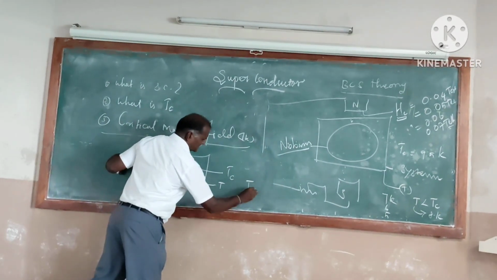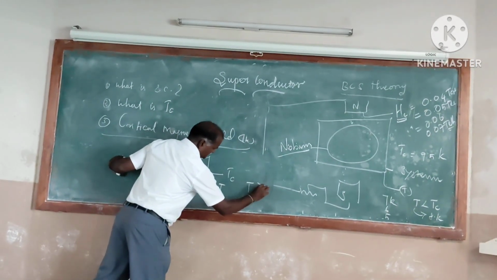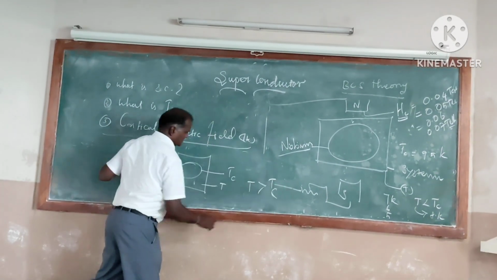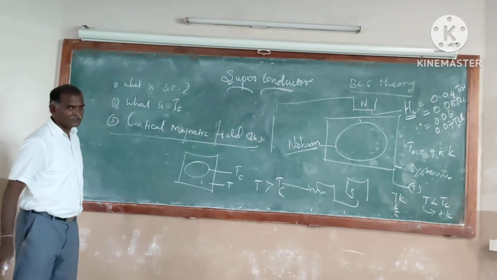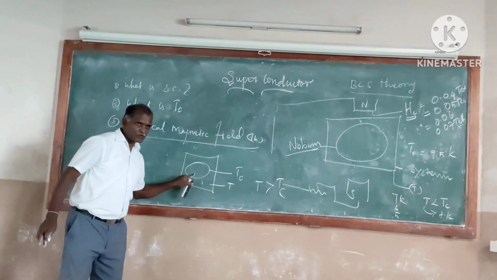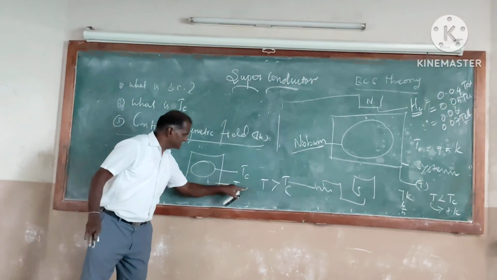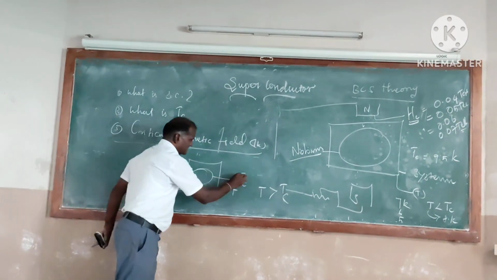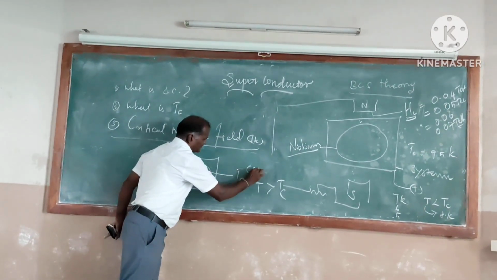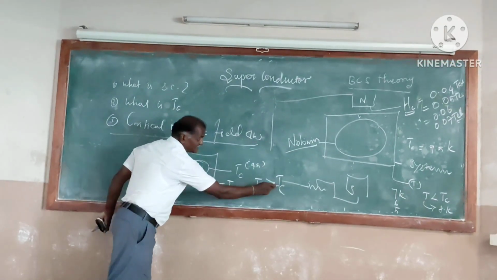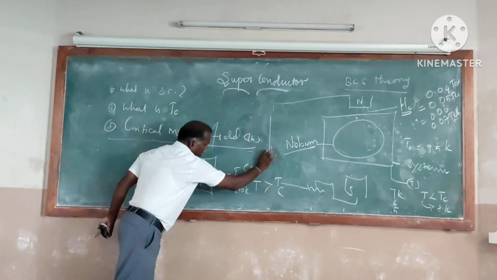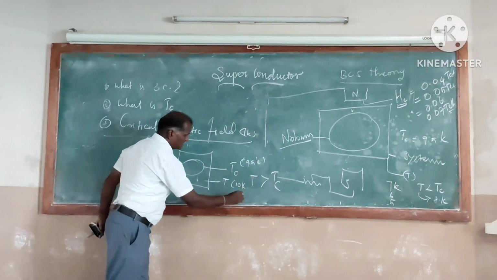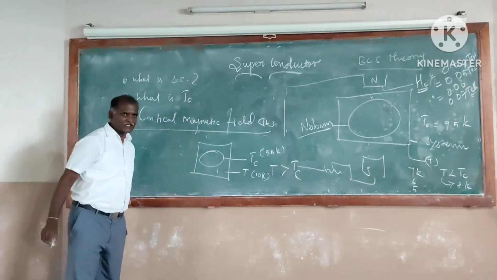When T is greater than Tc, it loses its superconducting property. Tc is 9.5, and T greater than Tc means it is around 10, so it will not be a superconductor.